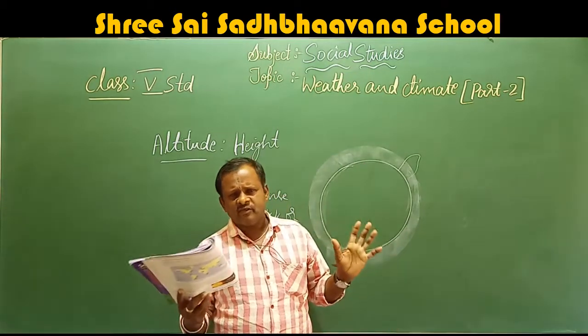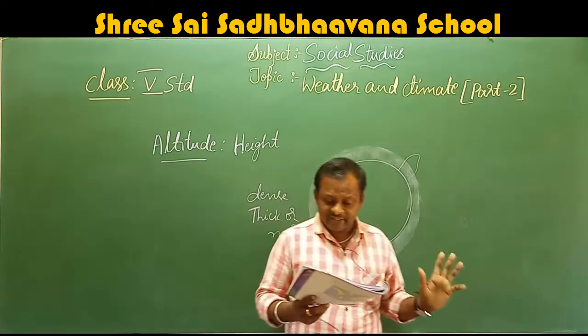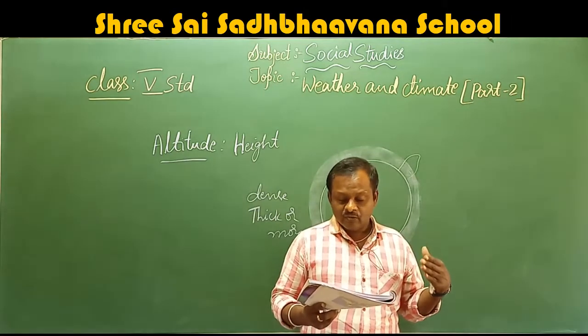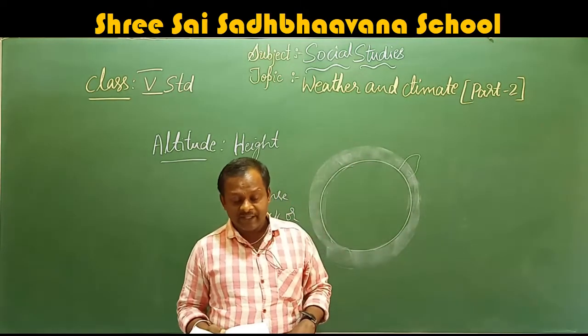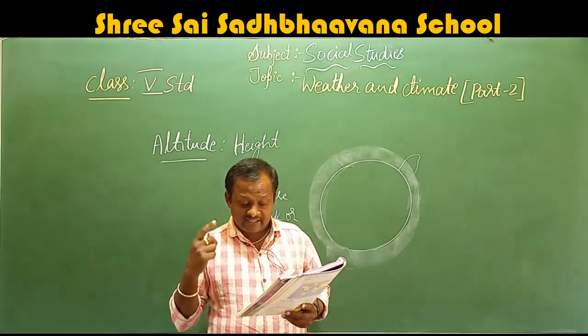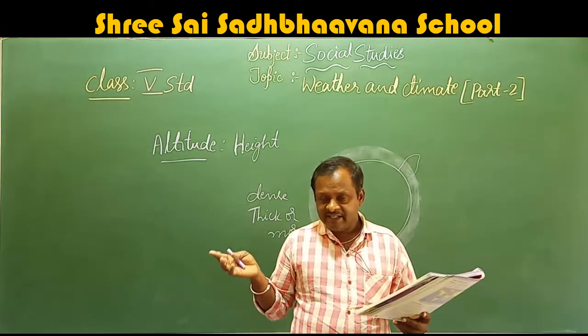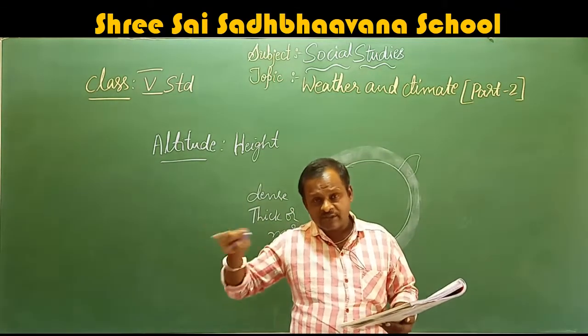Moderate means it is very good like that. But the places far away from the sea are very cold in winter and very hot in summer. This is because land gets heated faster and loses heat faster than water. The land heats up faster and cools faster.